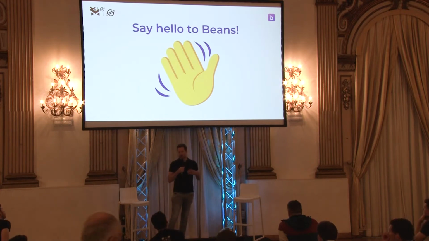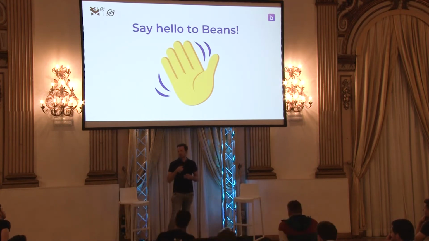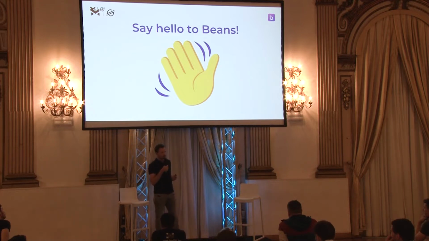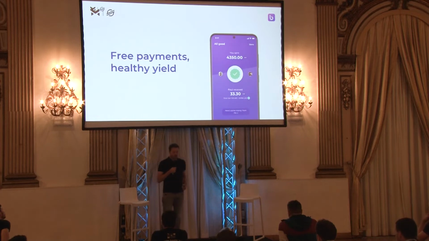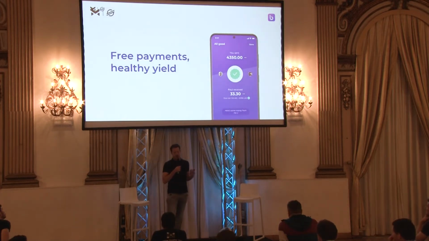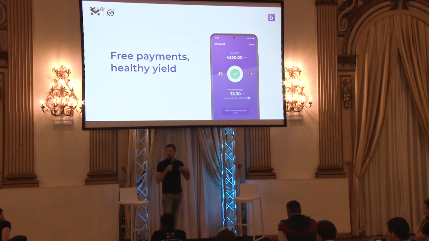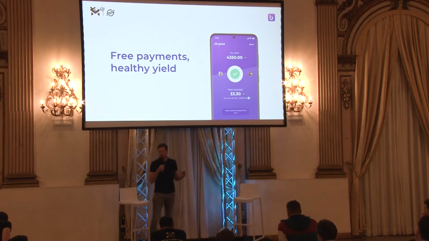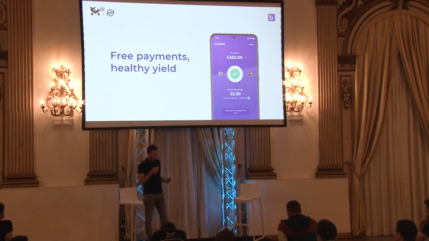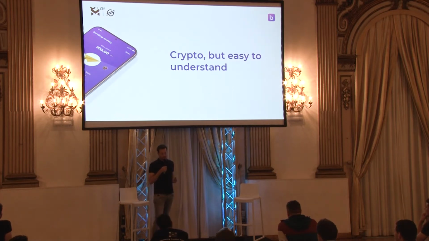Beans is a non-custodial wallet that abstracts away everything crypto related. So while it's non-custodial, it looks and feels like a regular banking app. So what we offer is free payments and healthy yield. So either you can do free remittances through Beans, or you can escape inflation and earn some yield on your savings. So for example, someone in Argentina might exchange their peso into dollars and earn yield. And at the same time, someone from Europe can send money, deposit euros, swap it to someone in Argentina who receives peso and can off-ramp it. So it's basically crypto, but easy to understand.